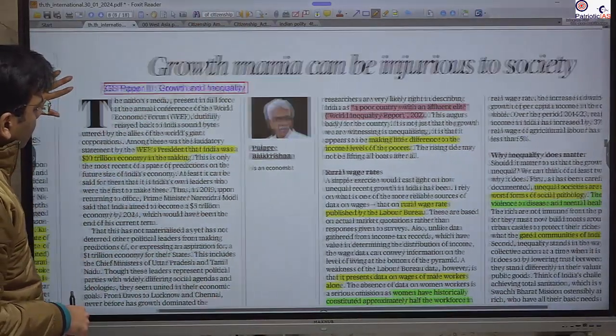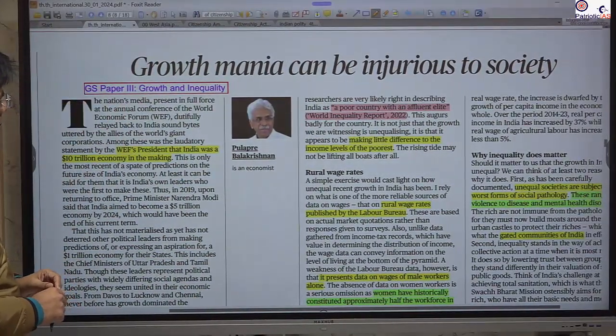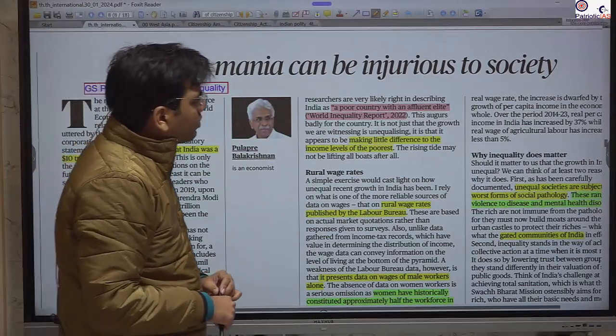Next important article is an editorial page article. It is talking about how the growth mania cannot be injurious to society.